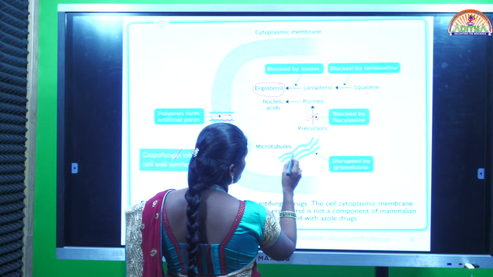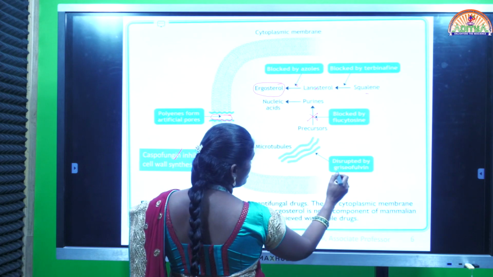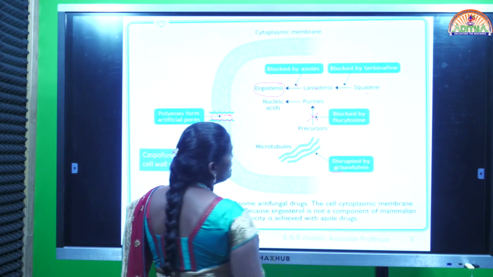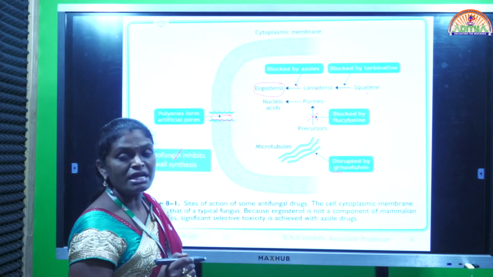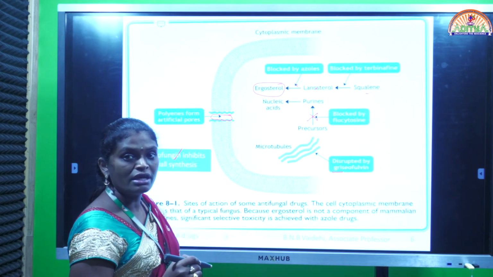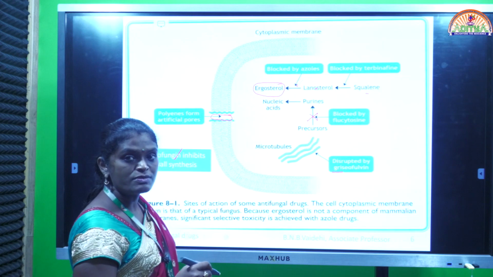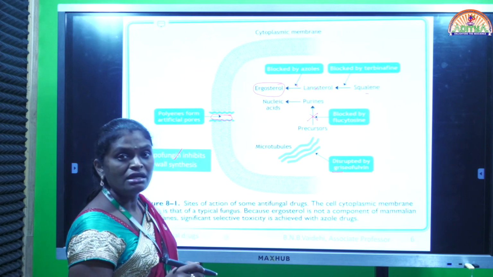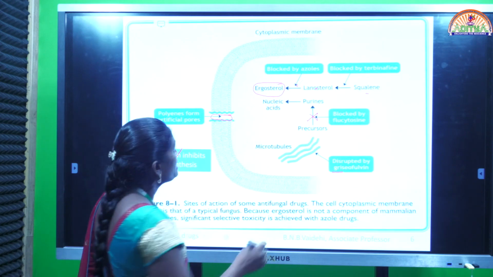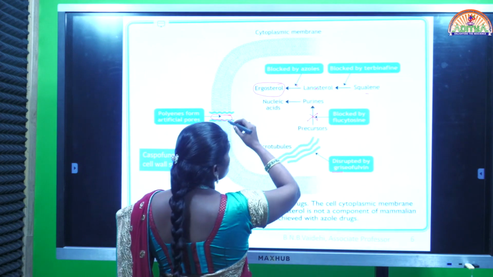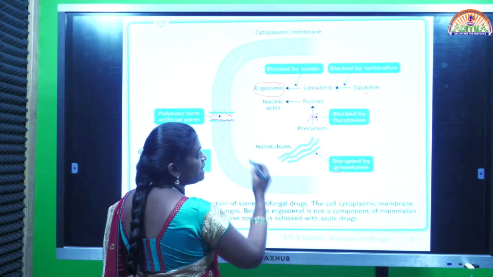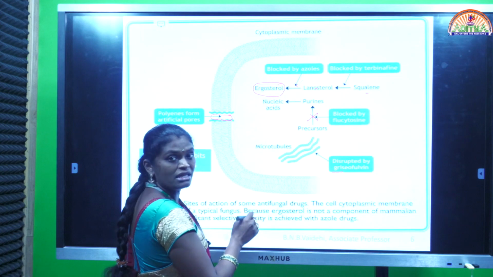Next, microtubules. The drug called griseofulvin inhibits polymerization of microtubules. Thereby we can inhibit the mitosis process and we can inhibit DNA synthesis. These are the targets by which all these antifungal agents can act on the fungi and inhibit their growth.